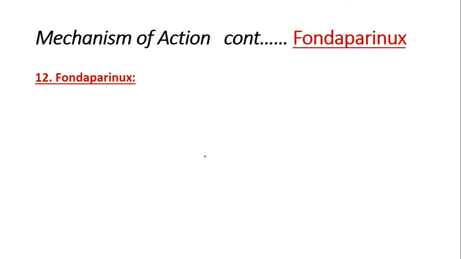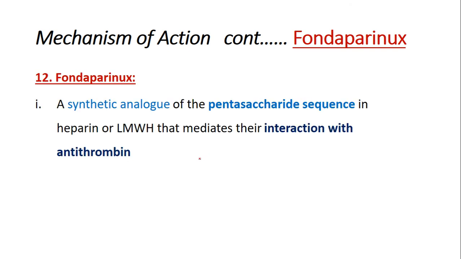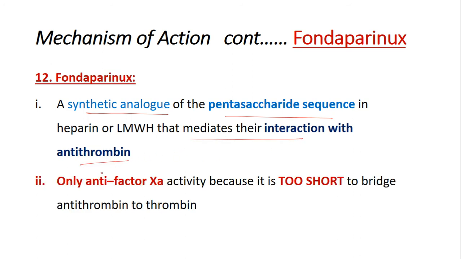So coming to the mechanism of action of fondaparinux. Fondaparinux is a synthetic analog of the pentasaccharide sequence in heparin or low molecular weight heparin that mediates their interaction with antithrombin. So remember, fondaparinux has only anti-factor 10A activity because of its too short molecule to bridge antithrombin to thrombin.